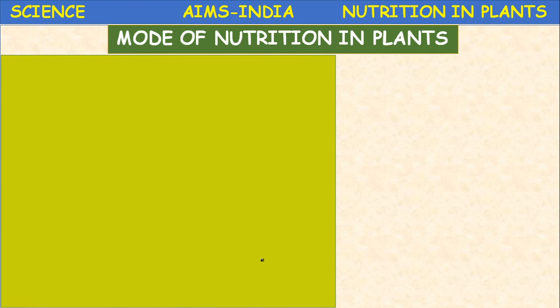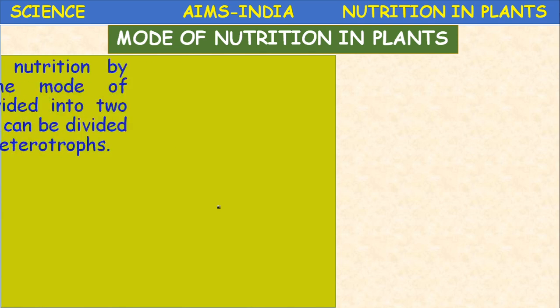Mode of nutrition in plants. Generally, we are of the opinion that plants undergo autotrophic nutrition only. They can synthesize their own food by photosynthesis. But interestingly, some plants cannot synthesize their own food, or compensate their nutrition by depending upon other organisms also. So that also we are going to discuss.